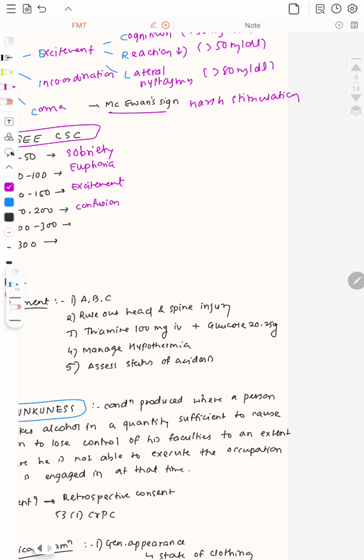In confusion and incoordination, there is muscular incoordination. Then there is a loss of fine skills. Then talkativeness, and the perception is changed. Then slurred speech. Apart from that, staggering gait, confusion, and visual disturbances are seen. Then at 200 to 300, there is stupor, that is, decreased response is seen, and more than 300 it is coma.